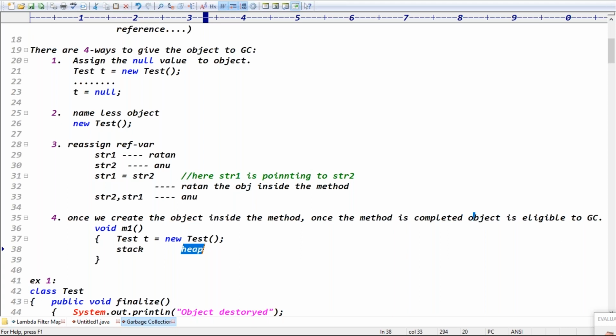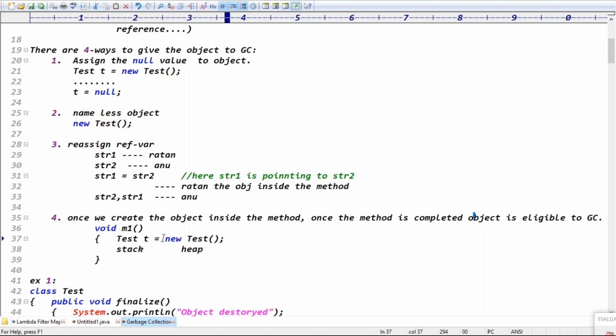Exactly. Once the method is completed, t is a local variable, and a local variable is stored in stack memory. Once the method is complete, this variable is destroyed. Once this variable is destroyed, does this object contain any reference now? There is no reference, right? That's why it is eligible for garbage collection.